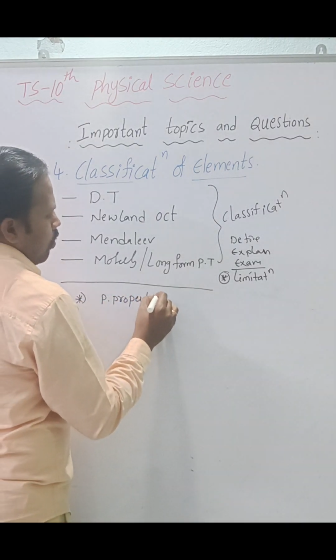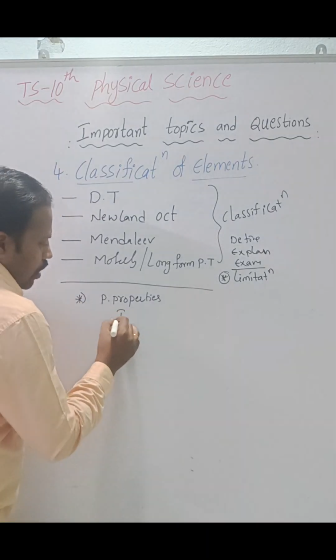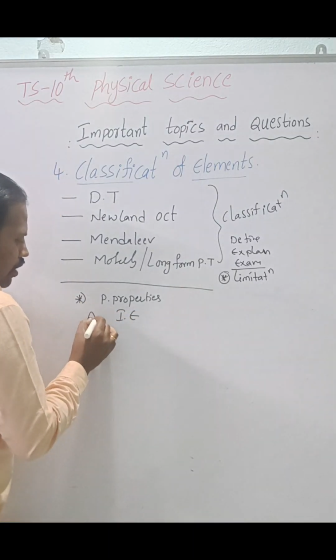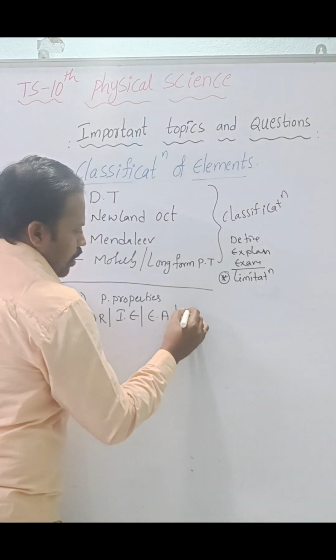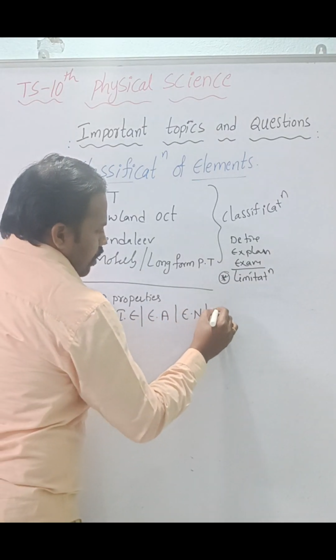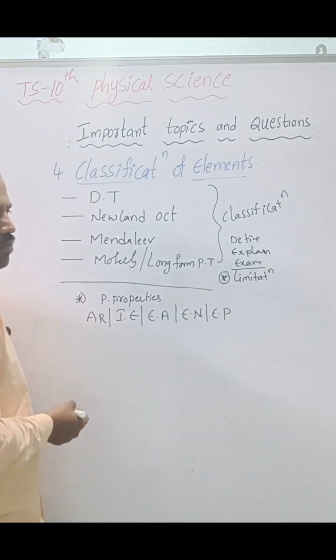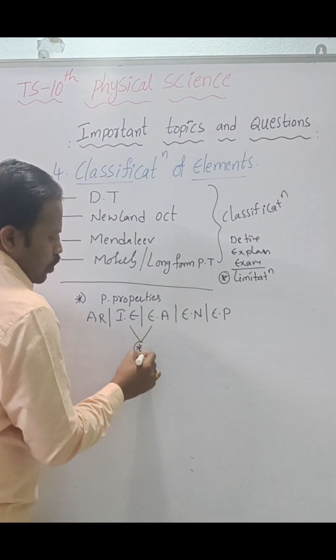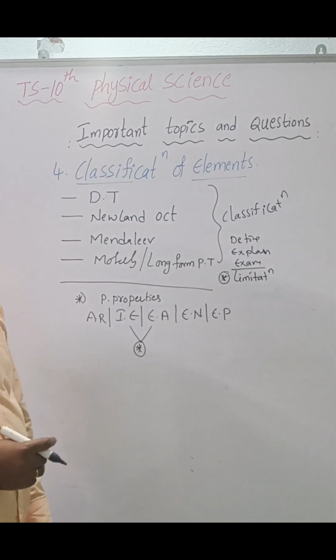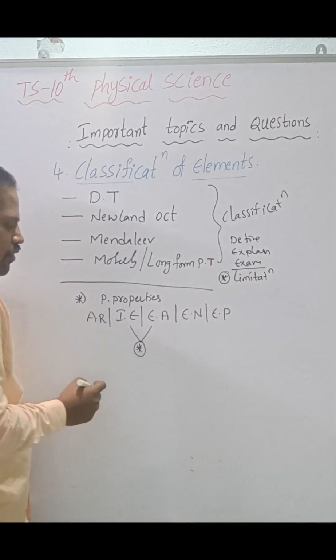Periodic properties: ionization energy, atomic radius, electron affinity, electronegativity, electropositivity. Maximum they will focus questions on these two topics, ionization energy or electron affinity.